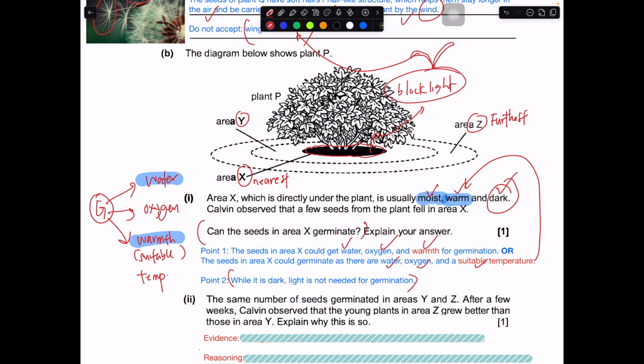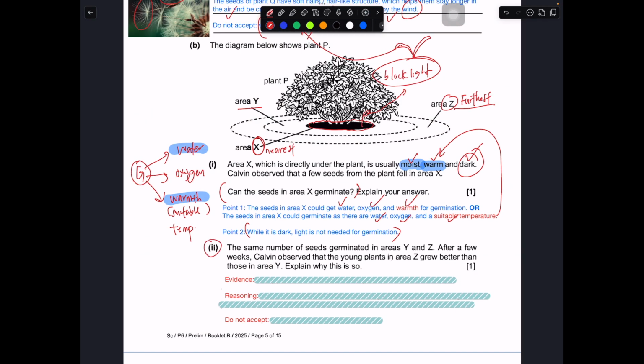Okay, block most of the light from those seedlings that grow under X, and then the seeds that grow under area X will eventually die off. Okay, part 2. The same number of seeds germinated in area Y and Z. After a few weeks, Kevin observed that the young plant in area Z grew better than those in area Y. So this one over here grows better. Okay, then this one must grow poorer.